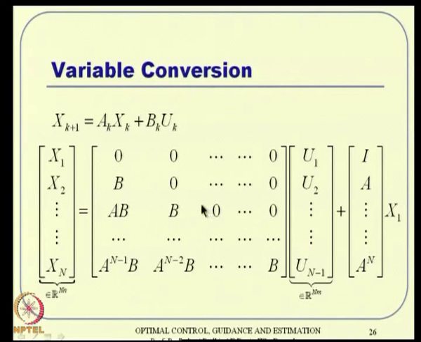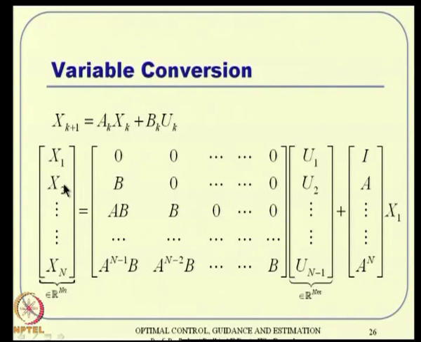How do we do that? This is something like this, x(k+1) is nothing but this one, we know that. So, let us say we start with x1, which is nothing but the initial condition. So, x1 is equal to all zeros, and all u's are controls at various grid points actually. Okay. So, everything zero plus identity times x1. That means the first row is nothing but x1 equal to x1.